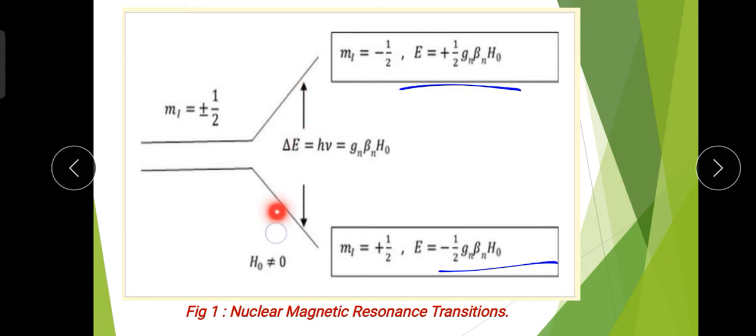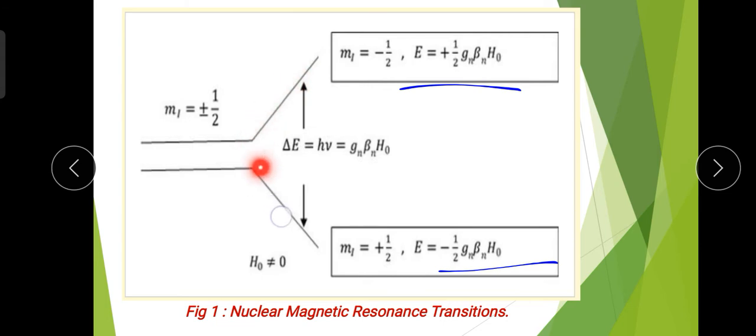So here is the resonance condition in NMR. That means in the presence of an external magnetic field, there is a splitting of the energy levels into two states, for m_I equal to minus half and for m_I equal to plus half, and we get the corresponding two energies.